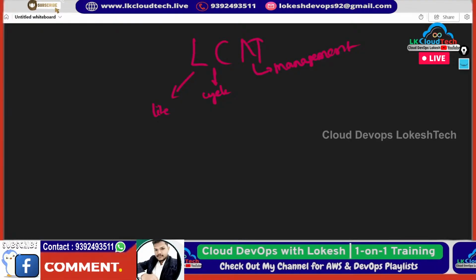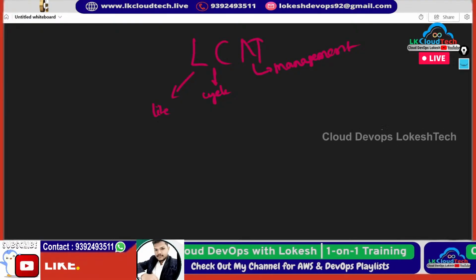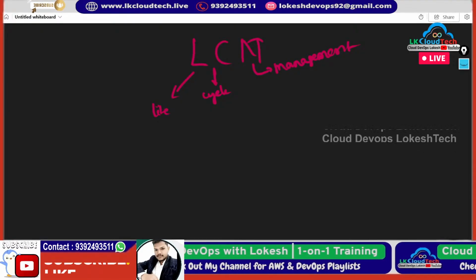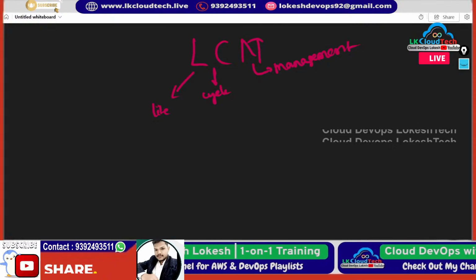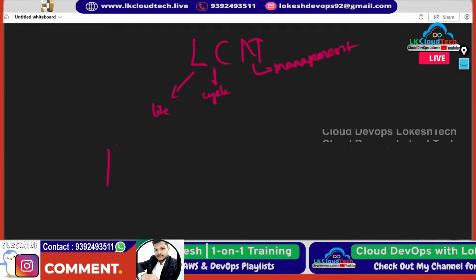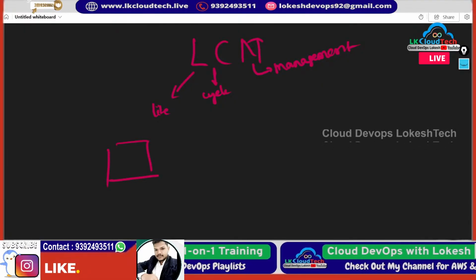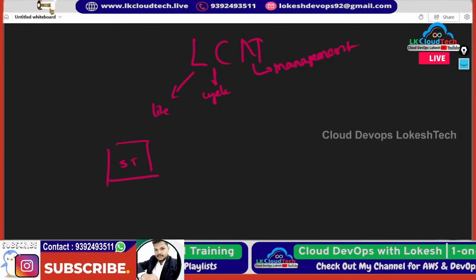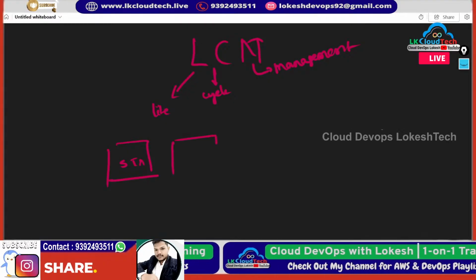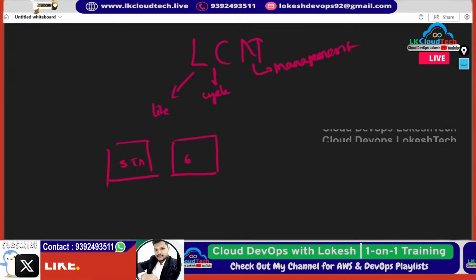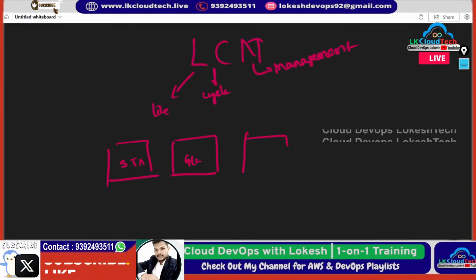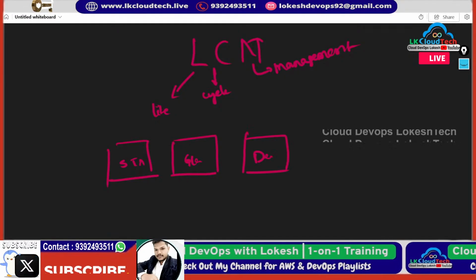Wherever the data is, AWS will charge as per the class. For example, I'm using standard. This is standard IA. Maybe this is Glacier. This is Deep Glacier, suppose.